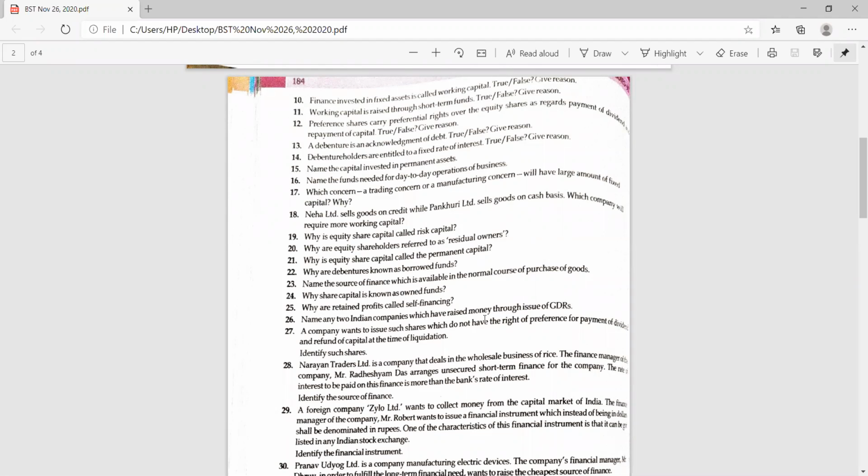Why are retained profits called self-financing? Can anybody else give the answer? Retained earning is a part of profit that is kept by the business. Whenever it is required, it is to be used in the business. So that's why it is known as self-financing.